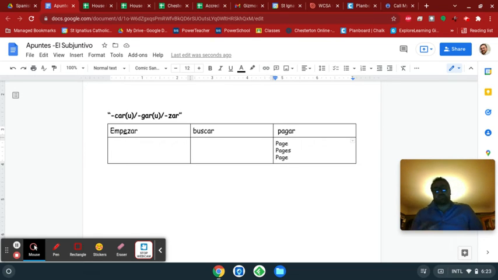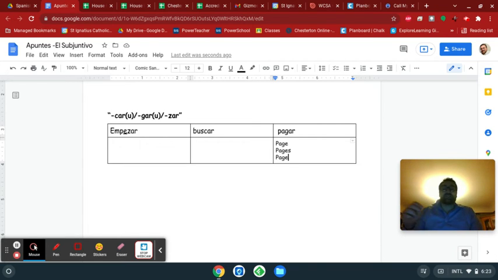So if you ever learned about letters and the sounds that they make, G's, for example, how they can make a G sound or an H sound, and how do you know when you're reading a particular word whether it's making a G sound or an H sound? If you've ever learned anything like that in Spanish before, this probably is going to make some sense because obviously you read the infinitive here, pagar, the G is making a G sound. But if you read this word, P-A-G-E, you might be tempted to say paje, right?